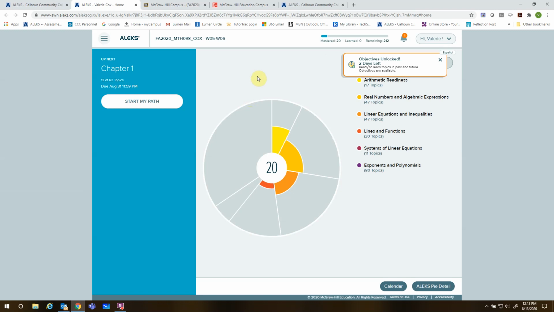So don't feel bad if you don't know something, because as you can see over here, these are all the chapters that we're covering this semester. So you may not know a lot. You may have taken an algebra class 20 years ago. You may have taken an algebra class last year. You may not remember, which is fine. That's why we have ALEKS, because ALEKS is going to let you get credit for the things that you know already, and then you're going to build on that.